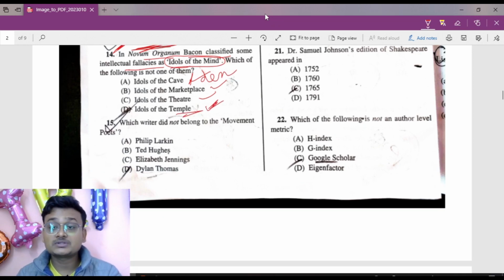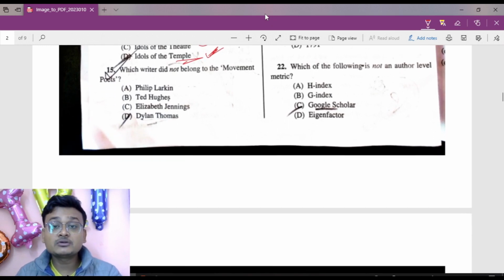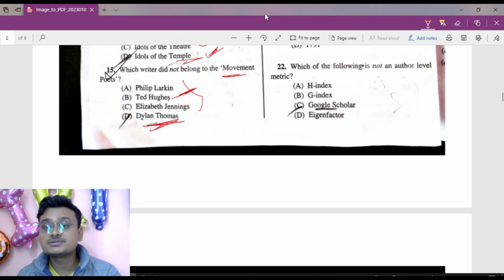Now question number 15: which writer did not belong to the Movement poetry? Dylan Thomas does not belong. Ted Hughes himself has referred to himself as a Movement poet. So here Dylan Thomas doesn't belong to this category of Movement poetry.